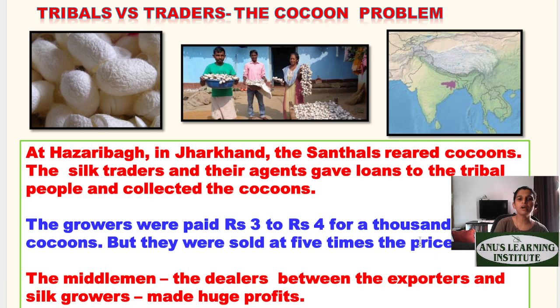Now, this cocoon problem was a very big problem that was faced. In Hazaribagh in Jharkhand, the Santhals, a tribe again, reared red cocoons. What is a cocoon? A silkworm cocoon. The silk traders and their agents gave loans to the tribal people and collected these cocoons.